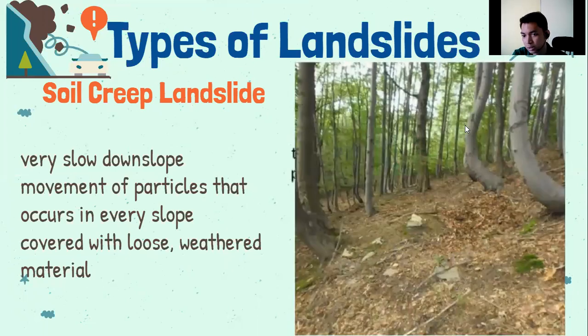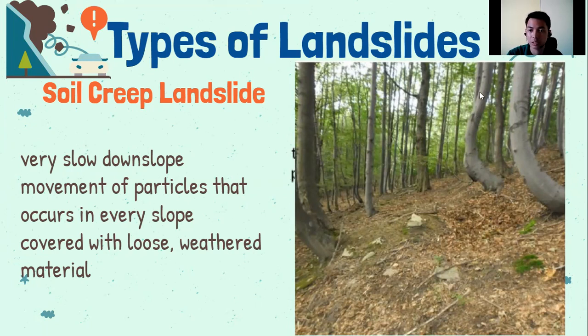And next, ayan yung itsura ng mga puno nandoon sa may soil creep landslide. As you can see, dahil nagkaroon tayo ng soil creep landslide, tumagilid yung ating puno, tumagilid ng paganyan. Pero alam naman natin yung characteristics ng puno, lagi yan pupunta pataas kung nasan yung sunlight.